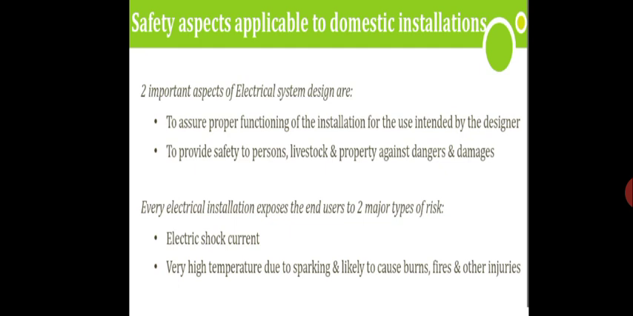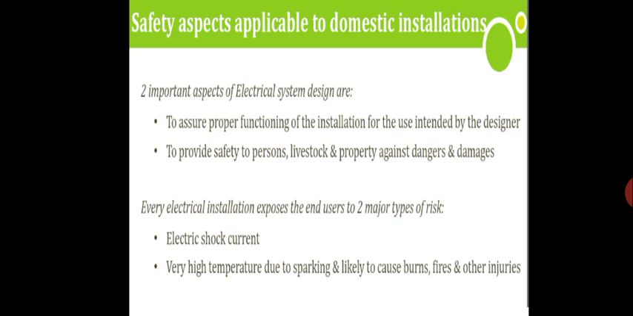So next we see the safety aspects applicable to domestic installations. So what are the safety aspects? Two important aspects of electrical system design are: one, to assure proper functioning of the installations for the use intended by the designer. To assure proper functioning, we need to assure that this equipment or this installation is functioning all the time without breaking the service.